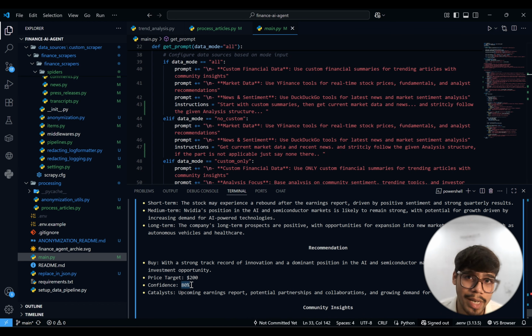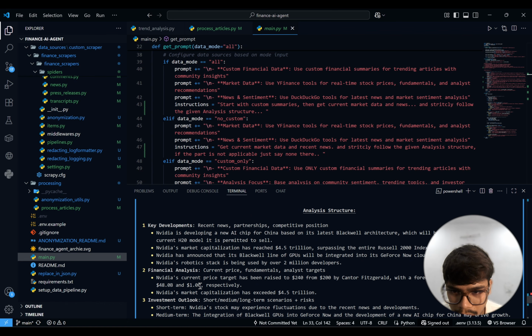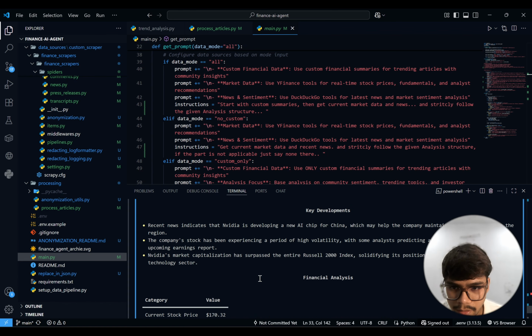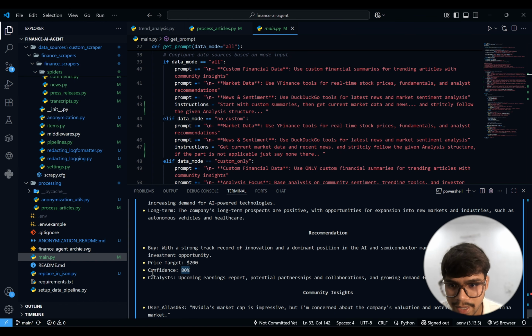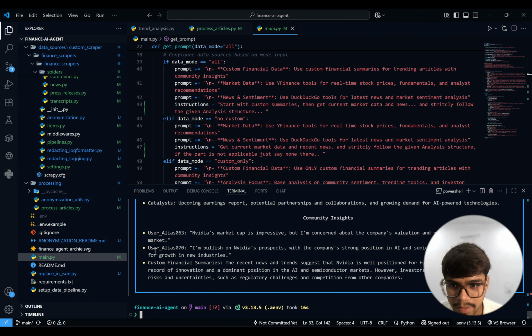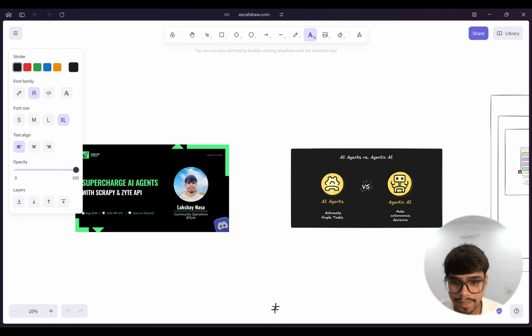It was just sort of debugging, to see if I ran it with the custom data, how the confidence comes out. It's not optimized, as I said. Yeah, we didn't get it here. Hmm. So that's how sometimes the LLM doesn't get you the correct data, but it's okay. We get the confidence of it, and the same thing we get here as well. Impressive, but I'm concerned about the company's valuation, potential risk, market, and everything. So yeah, I think that's how you can build it, and you now have a better idea about it.